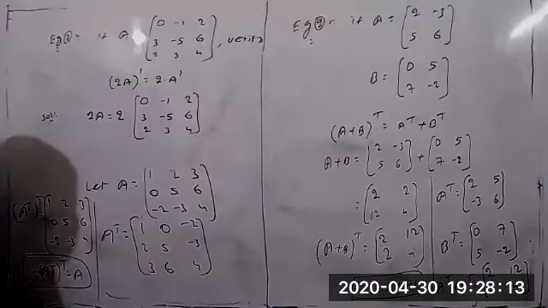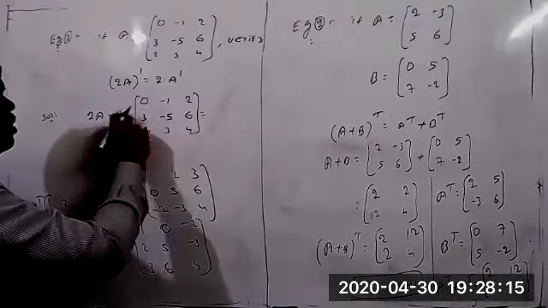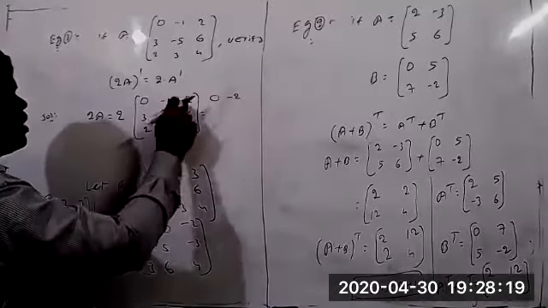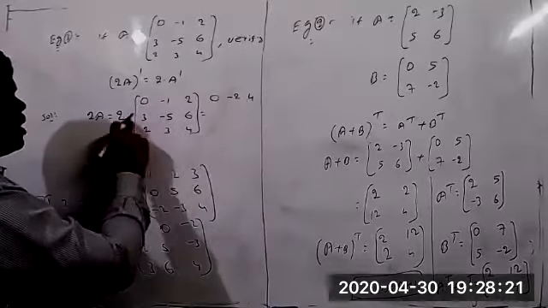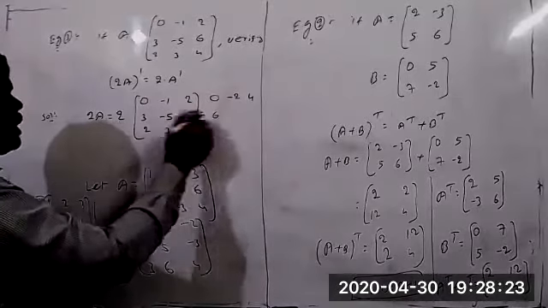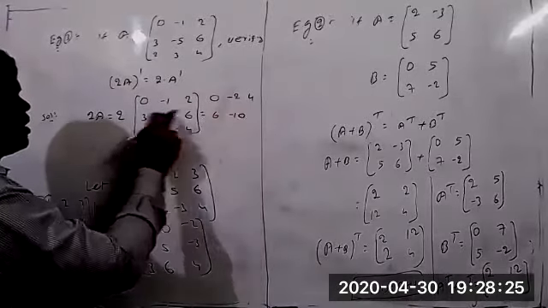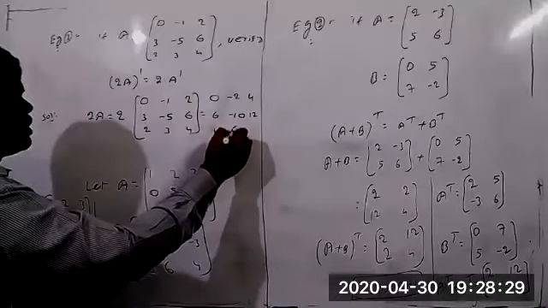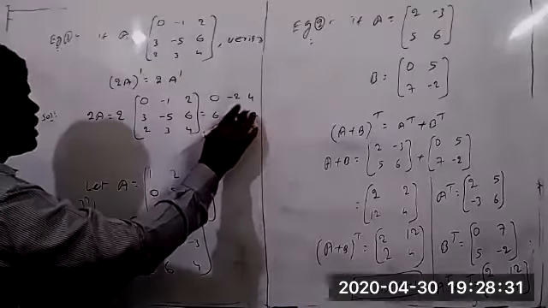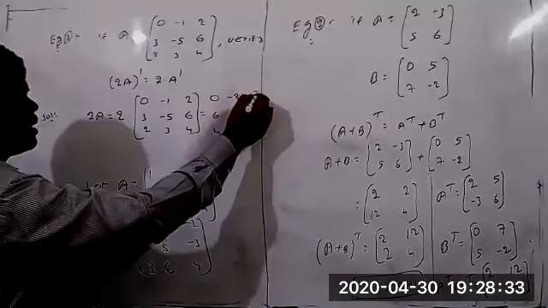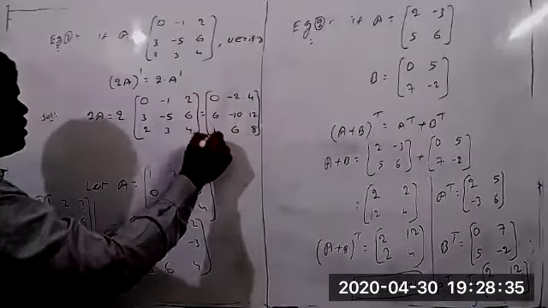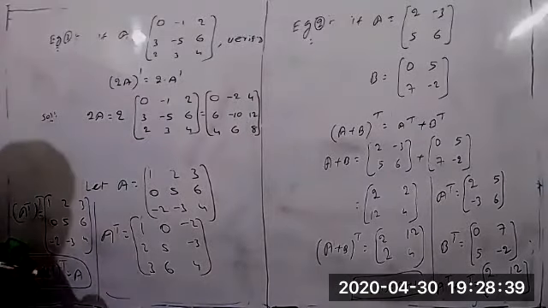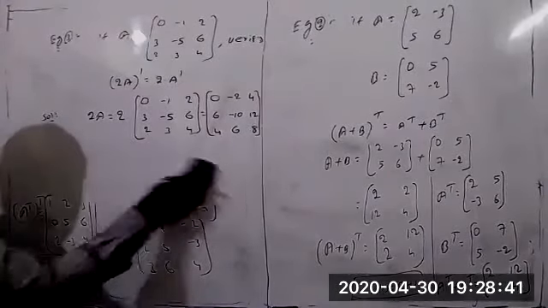Multiply the values: 2 into 0 equal to 0, 2 into -1 equal to -2, 2 twos are 4, 2 threes are 6, 2 into -5 equal to -10, 2 sixes are 12, 2 twos are 4, 2 threes are 6, and 2 fours are 8. This is the value of 2A. Now you can find the 2A whole transpose.